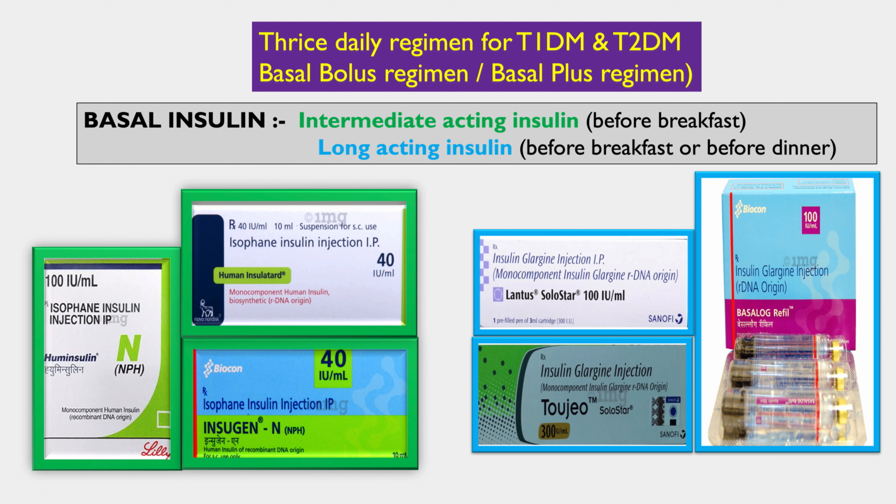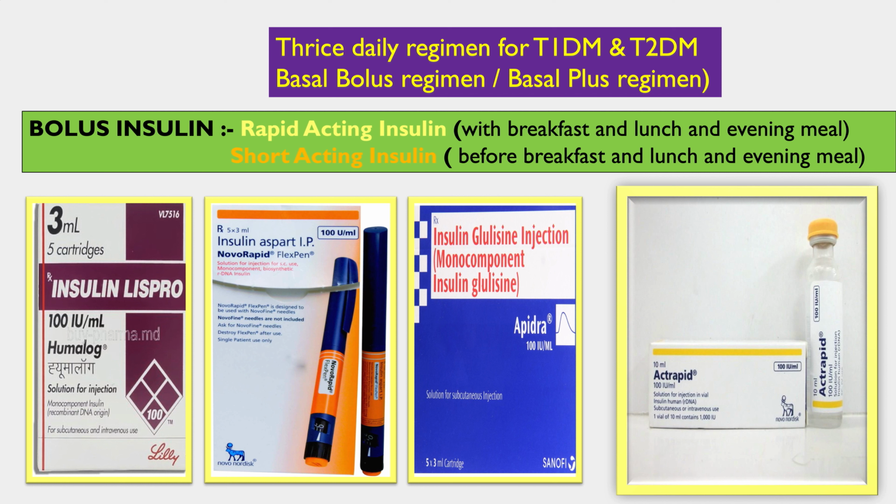Isophane insulins, which are intermediate acting insulins, or long acting insulins like insulin glargine. So intermediate acting insulin before breakfast and long acting insulin before breakfast or before dinner. Apart from this, every other meal, that is the breakfast, lunch and evening meal, is covered by a rapid acting insulin or short acting insulin, any one of these.